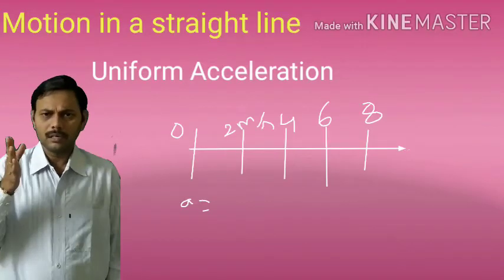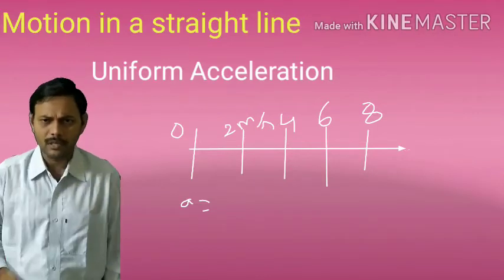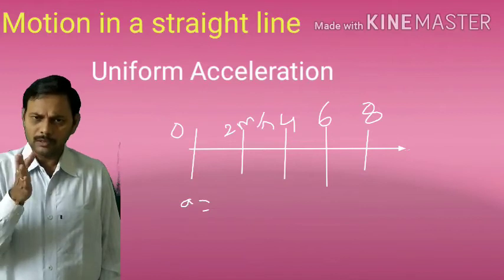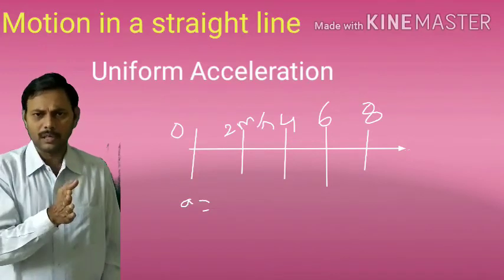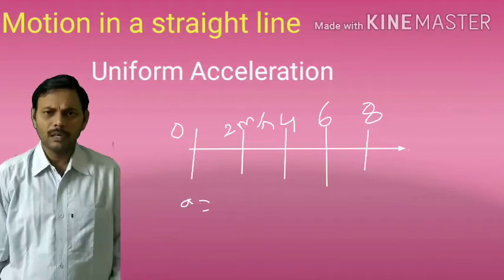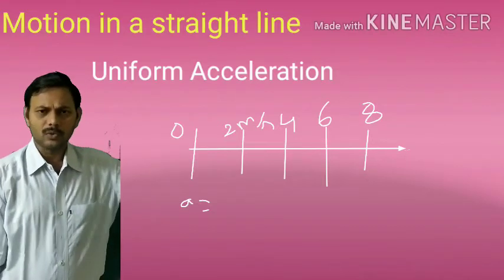Let a body start from rest and move along a straight line in the same direction. Initial velocity is 0 meters per second. After 1 second, velocity is 2 meters per second. After 1 more second, velocity is 4 meters per second. After 1 more second, velocity is 6 meters per second, and so on.